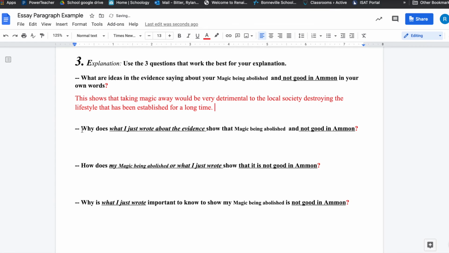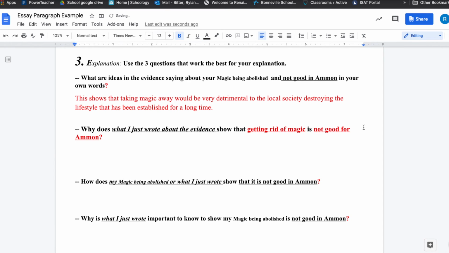And there's my answer. Now, I need to change this next question. And so instead of just leaving it, why does what I just said about the evidence show that magic being abolished would not be good in Ammon? I'm going to say this. Why does what I just said about the evidence show that getting rid of magic is not good for Ammon? My answer is that taking away magic would cause the society to collapse because people in Ammon rely so much on the help it gives them to do daily tasks.